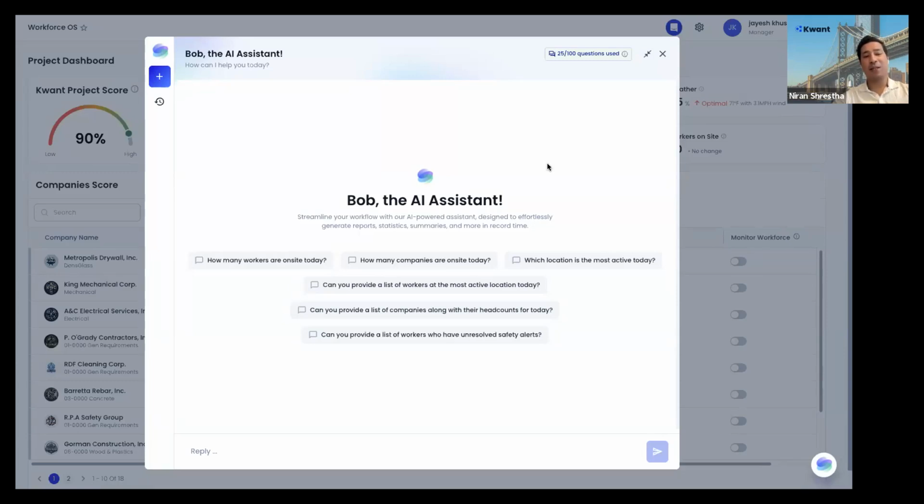And what better tool can there be than Bob, which is an AI assistant helping you with creating reports on a daily basis and on your demand. So this is huge, Jay.